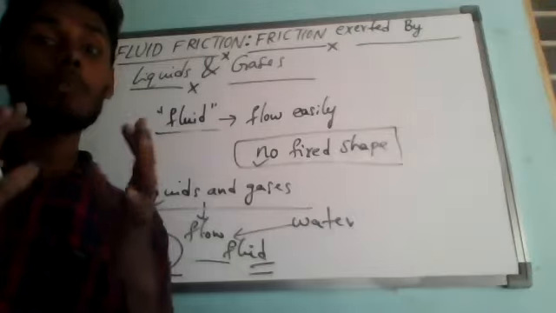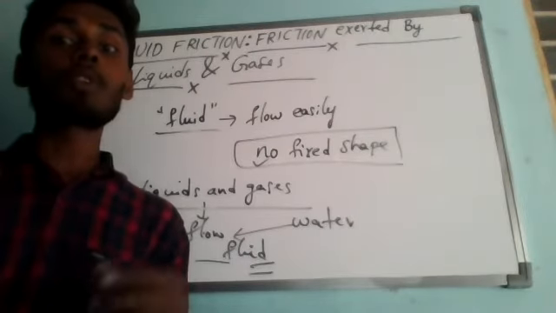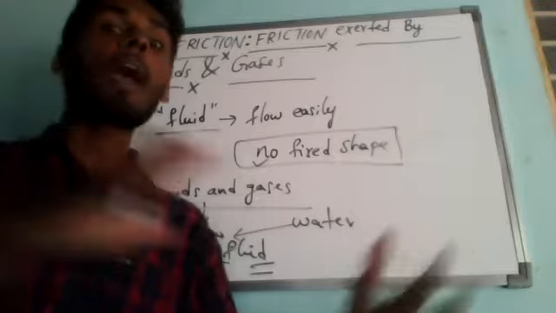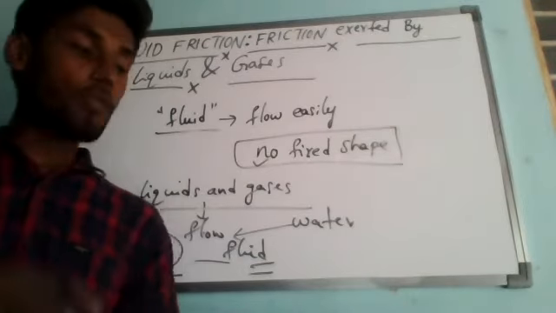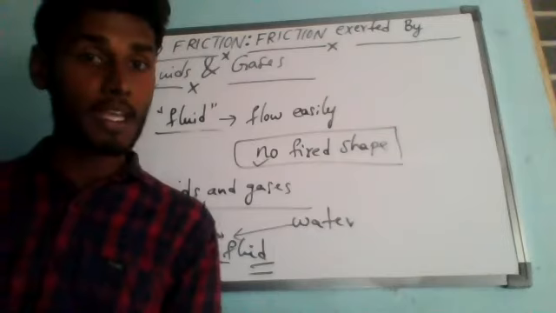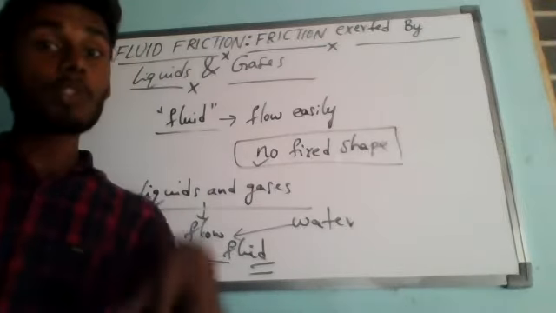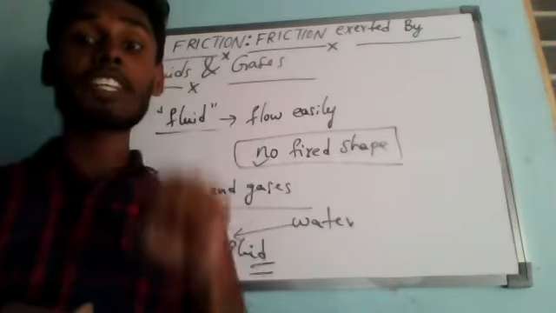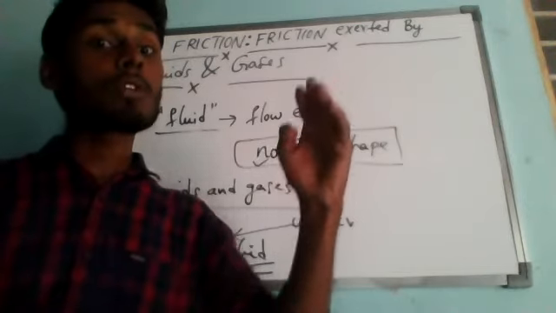So when an object moves through water, it pushes the water out of the way, and the water pushes back on the object. If you push the water to the sides, then the water is also trying to push us back.